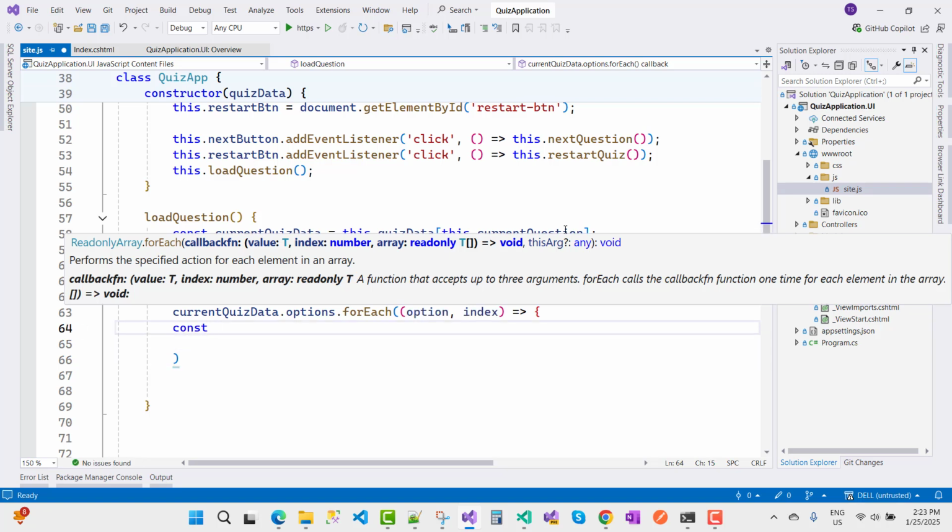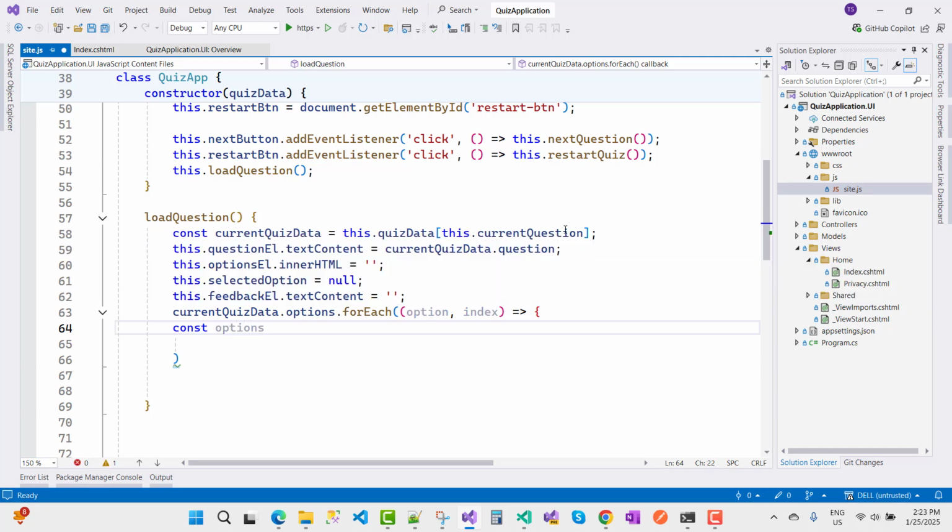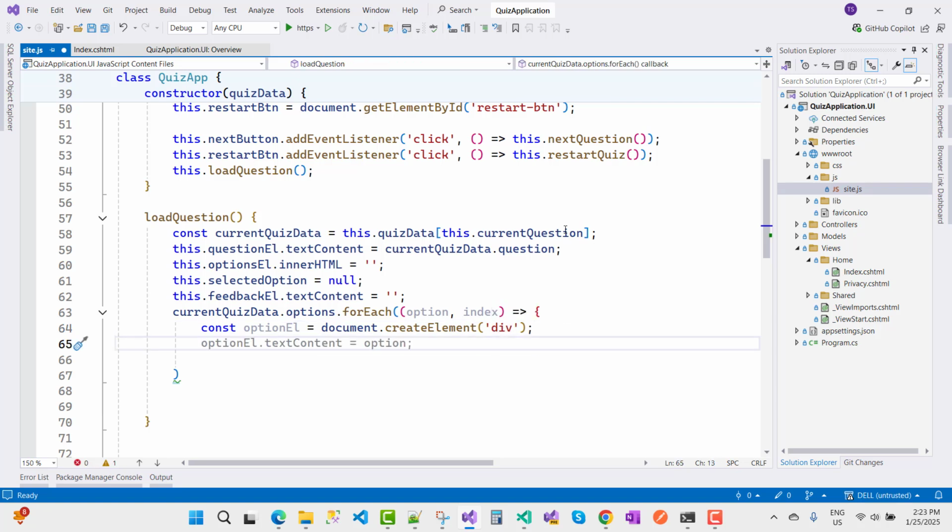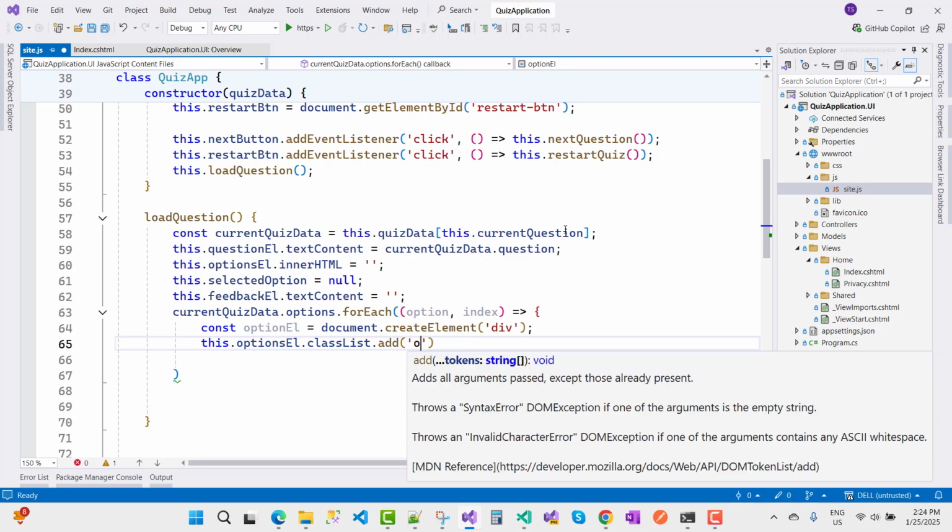So the constant optionElement is document.createElement, that is div, I want to create first. Okay, and I want to add a class on the optionElement. So optionElement.classList.add option.